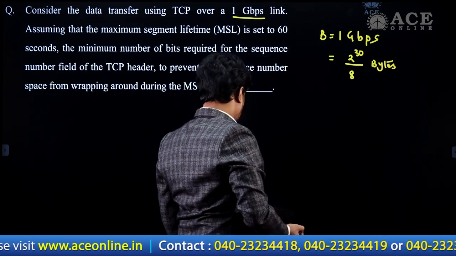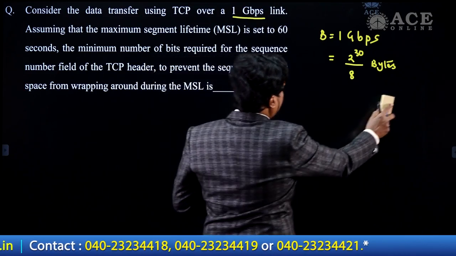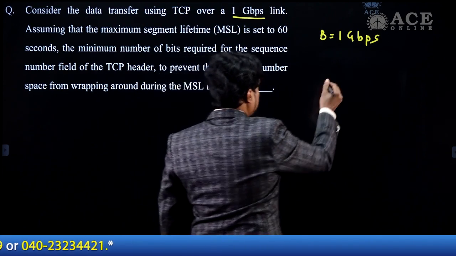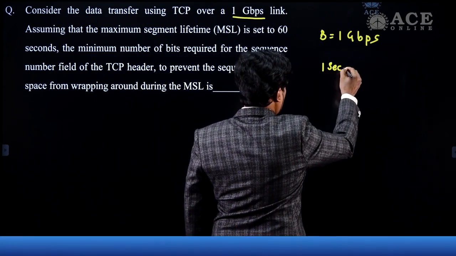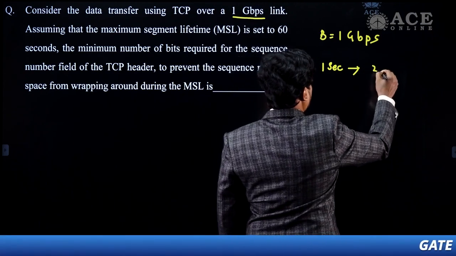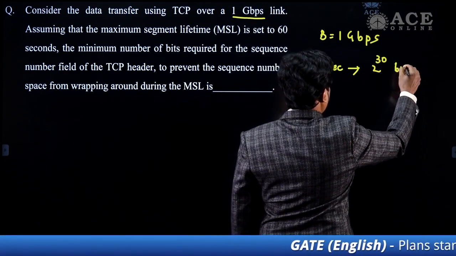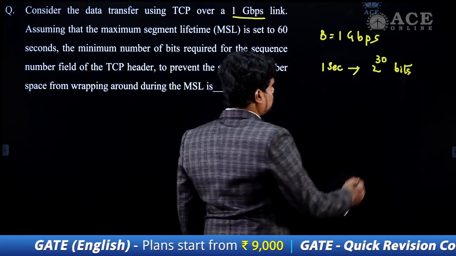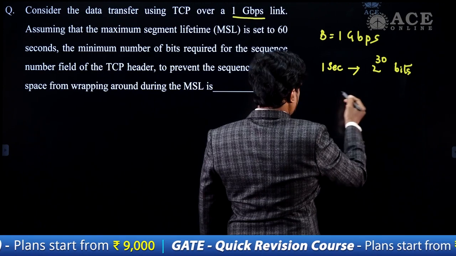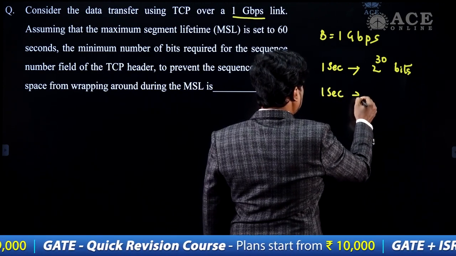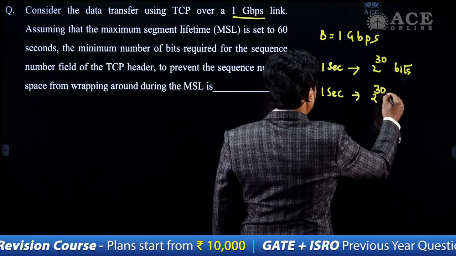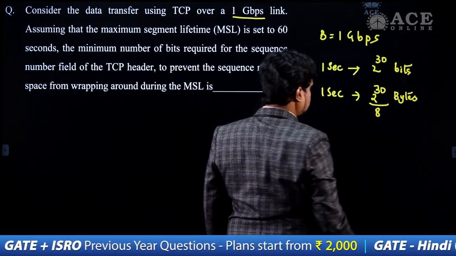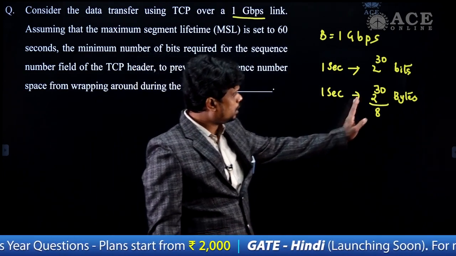So what is the meaning of this particular 1 Gbps? First of all, understand this. It is mentioned that within 1 second, 2 to the power of 30 bits can be transferred. But we are converting these 2 to the power of 30 bits into bytes, so within 1 second we get 2 to the power of 30 by 8 bytes.